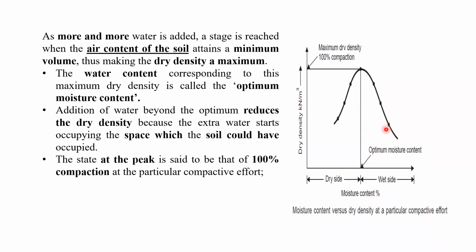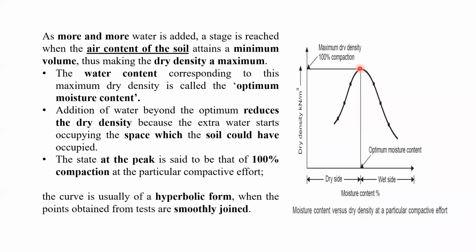Here also you can see at this water content is high, but the density is low, right? So that's why it is written here, addition of water beyond the optimum reduces the dry density because the extra water starts occupying the space which the soil could have occupied. The state at the peak is said to be that of 100% compaction. This point is called 100% compaction at a particular compactive effort. And all the points we are going to smoothly join, which will be in the form of a hyperbolic curve, right?